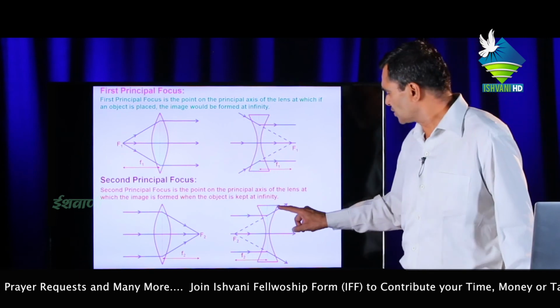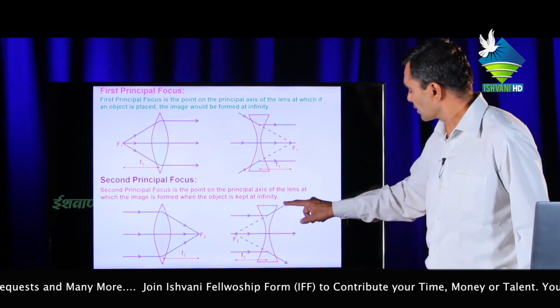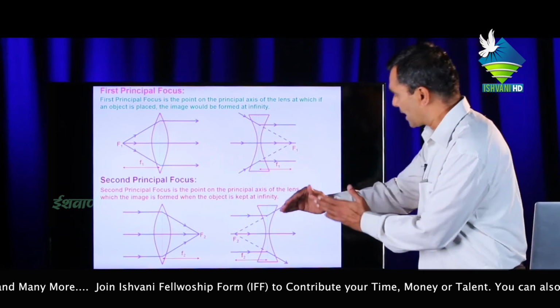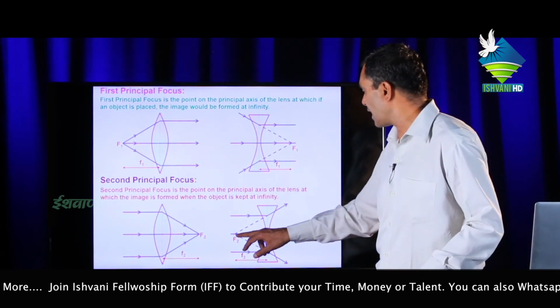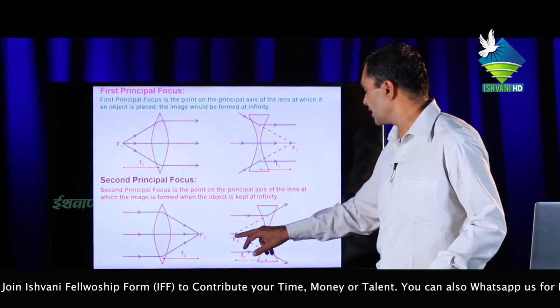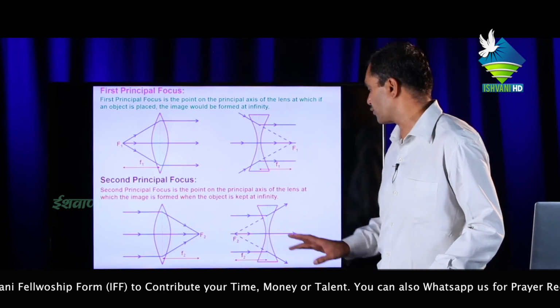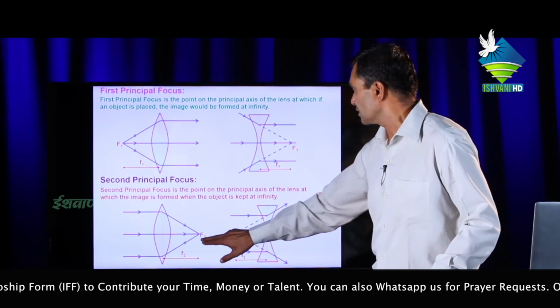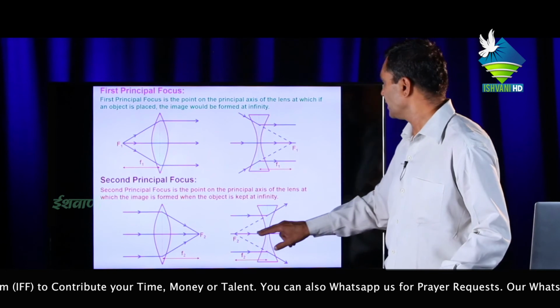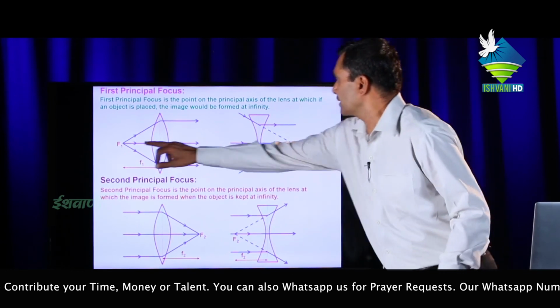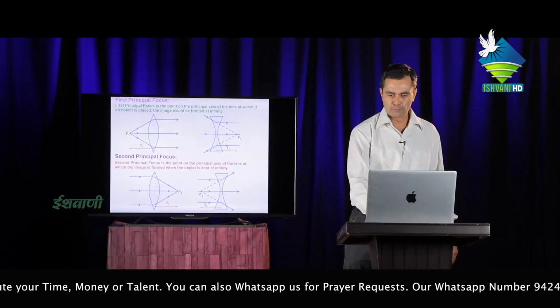But these two refracted rays, if extended in the back direction, appear to come from this focus F2. This is called the second focal length. This is called the second focal point. This is the first focal point.